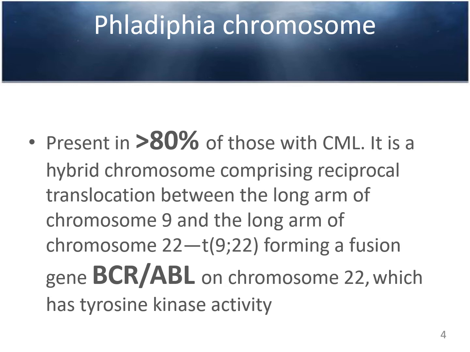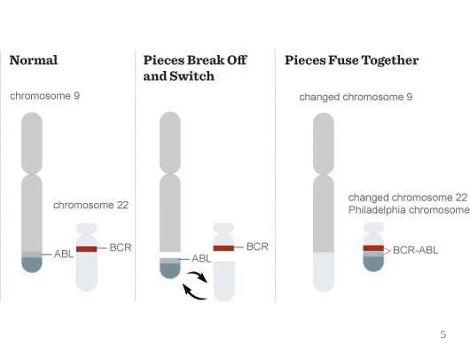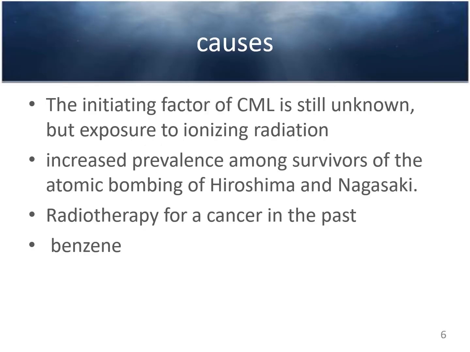So a fusion is formed, which is called the BCR-ABL gene on chromosome 22, which has tyrosine kinase activity. So you can see, dear students, this replacement of the ABL from chromosome 9 is switched to chromosome 22, and there is a change in chromosome 22 with BCR-ABL, which has tyrosine kinase activity. The initiating factor of chronic myeloid leukemia is still unknown.